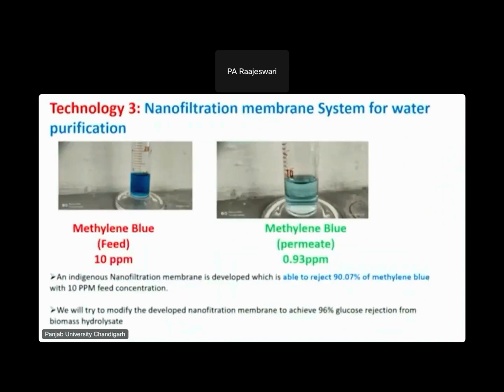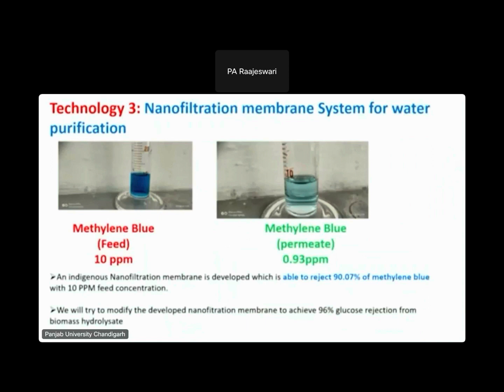Now we have developed another technology, that is nanofiltration membrane. There are so many textile industries using dye in their production system. So what is the problem? The effluent contains a large amount of color. So the problem is that we have to look at